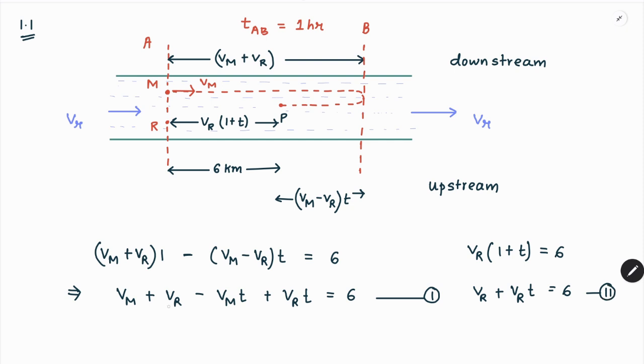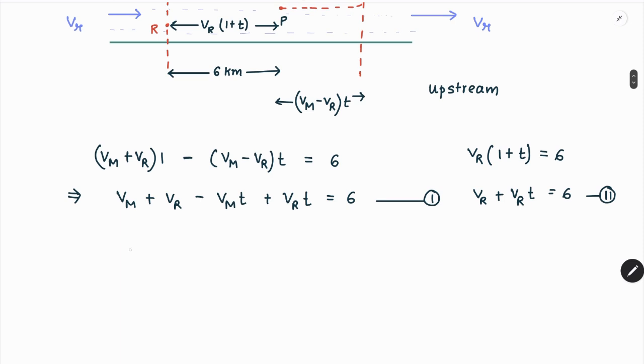Over here, Vr plus Vrt can be written as 6, and hence if we solve the two equations, we have Vm minus Vmt plus Vr plus Vrt equal to 6, and therefore Vm minus Vmt is equal to 0. From here we can calculate that t is equal to 1 hour. So Vm is equal to Vmt, that is t equals 1 hour.